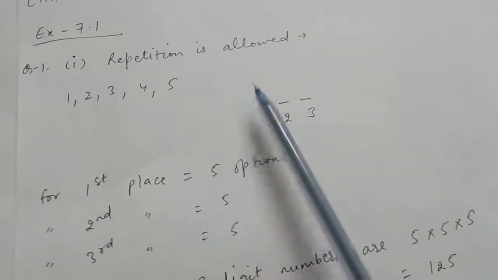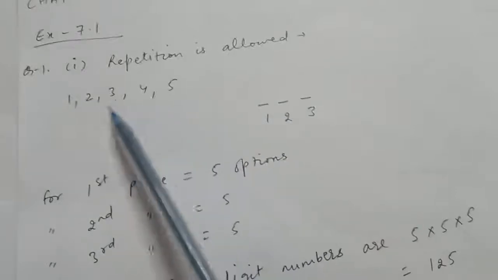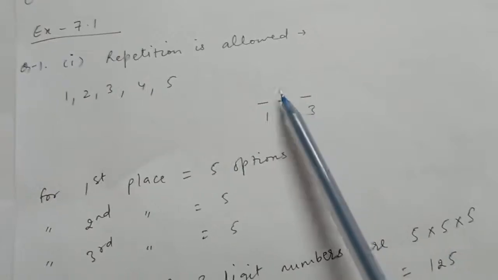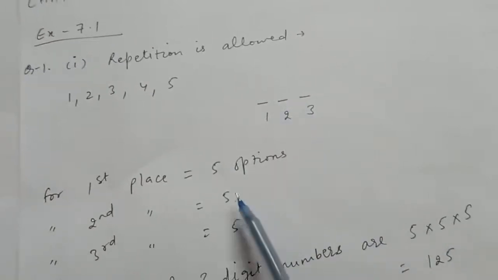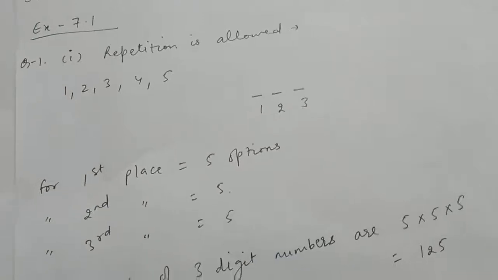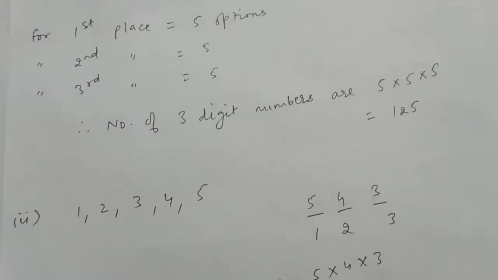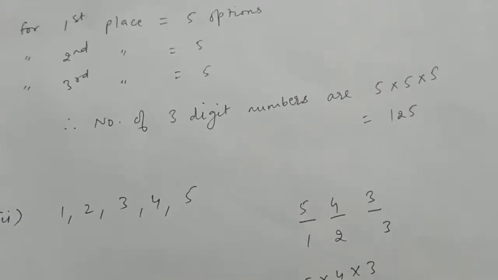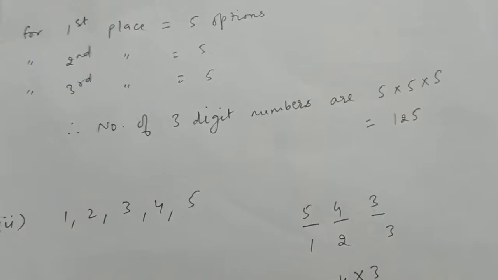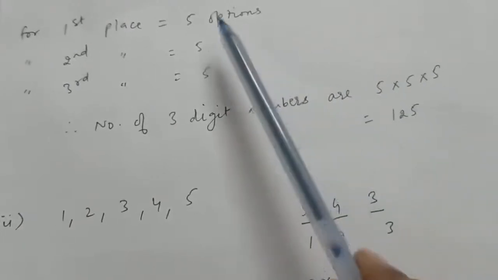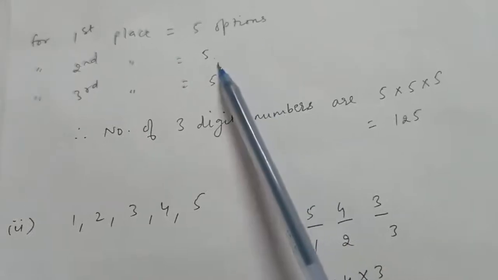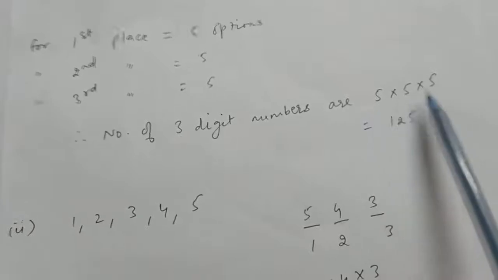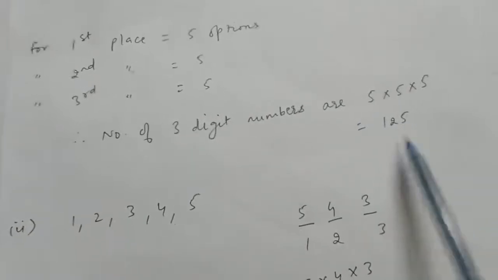So the first place has 5 options. Any of the digit can come in the first place. Now because repetition is allowed, second place also has 5 options, and similarly the third place also has the 5 options. Therefore in this case number of 3-digit numbers that can be formed are 5 into 5 into 5 because of fundamental principle of counting, right? Because for first event we have 5 options, for second event and for third event also 5 options. Therefore total number of ways will be 5 into 5 into 5, which is 125.